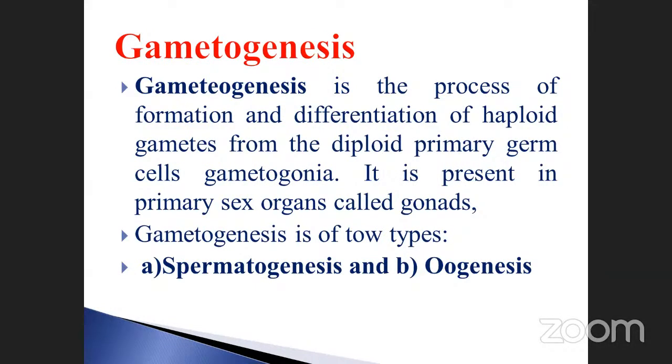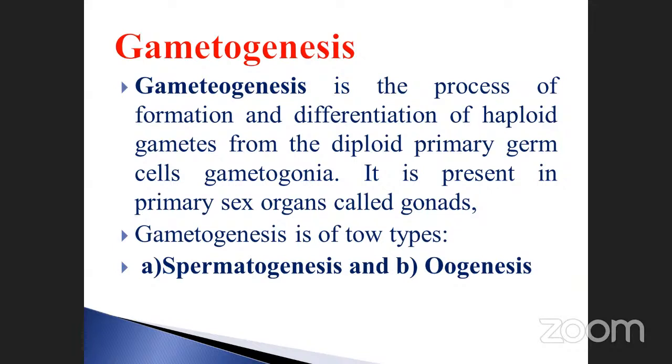Gametes are mostly haploid in nature. Some of them are produced diploid. In human beings, taking examples, all are haploid. See here, gametogenesis is the process of formation and differentiation of haploid gametes from diploid primary germ cells, the gametogonia. This is very, very important.